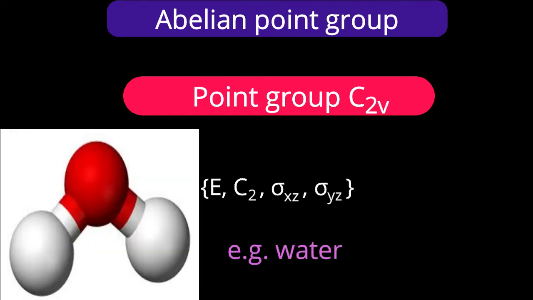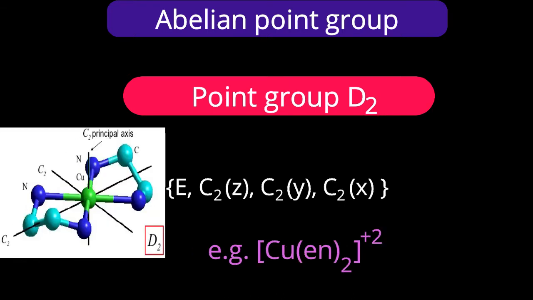Here is one more example of an abelian point group, C2v, where four operations are there in total: E, C2, sigma xz and sigma yz, and this molecule we have studied in detail. Each operation is a class. Interesting point group D2, where one principal axis, say the Z axis, is a principal C2 axis. X and Y axes will be the other C2 axes, which will be the subsidiary axes. Number of subsidiary axes is equal to the order of the principal axis, therefore capital D. And the order of the principal axis is 2. Therefore, point group is D2.